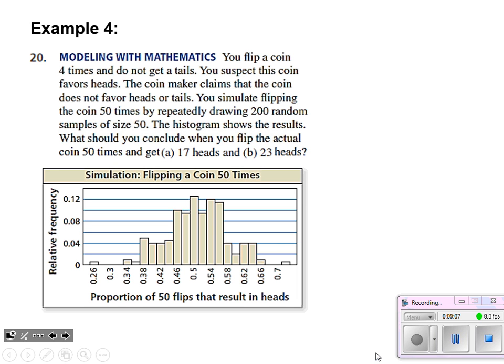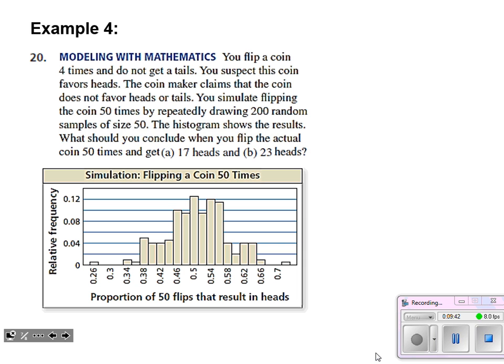So you simulate flipping an equal coin 50 times by repeatedly drawing 200 random samples of size 50. Maybe you use like a computer software or a spreadsheet or something to calculate this data. In other words, what would happen with a truly random coin with 50-50 likelihood? The histogram shows the results. What should you conclude when you flip the actual coin 50 times and you get 17 heads or you get 23 heads? Okay, so let's take a look.